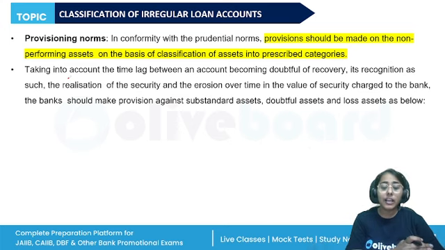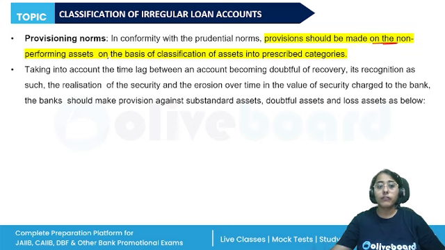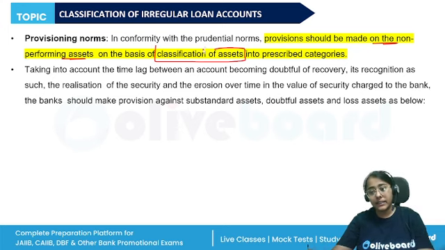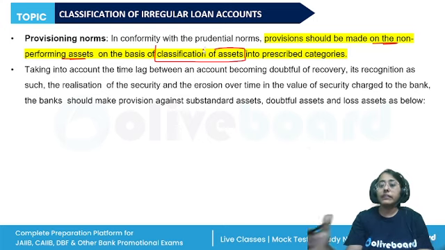Similarly, banks are also given the guidelines that they have to follow the prudential norms, that is, provisions should be made on the non-performing assets on the basis of classification of assets. When we classify the assets in the doubtful category, substandard category, there are different provisioning requirements, the percentage that has to be kept in the books of the bank in relation to those non-performing assets.